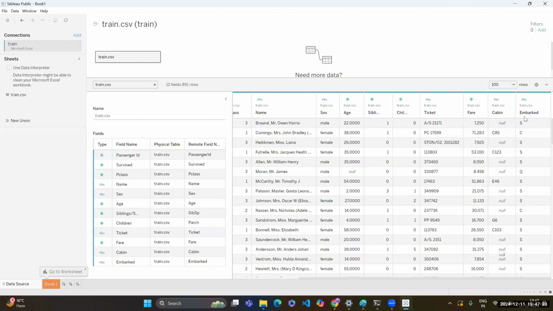Then here we have embarked. Embarked is the port of embarkation, from where the people actually boarded the Titanic. There were 3 boarding points: Southampton, Cherbourg, and Queenstown. So S, C, and Q. These are the boarding points.